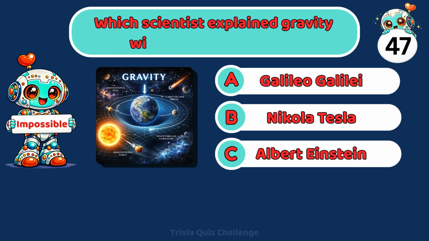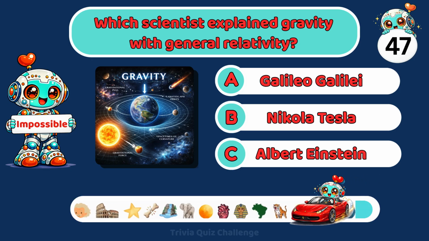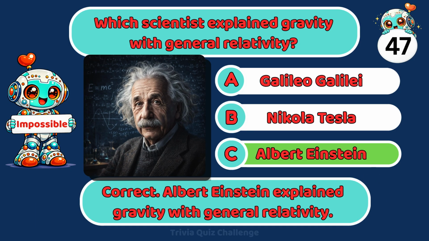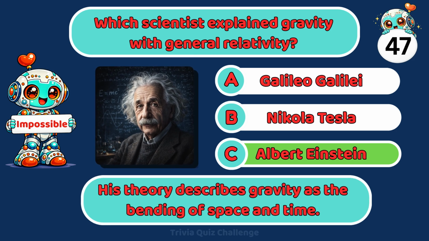Which scientist explained gravity with general relativity? A. Galileo Galilei, B. Nikola Tesla, C. Albert Einstein. Correct. Albert Einstein explained gravity with general relativity. His theory describes gravity as the bending of space and time.